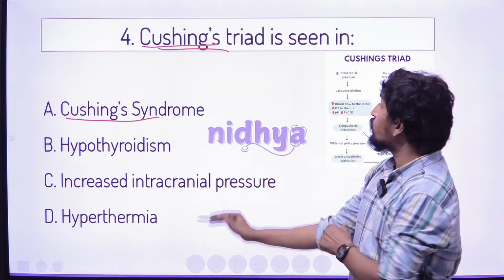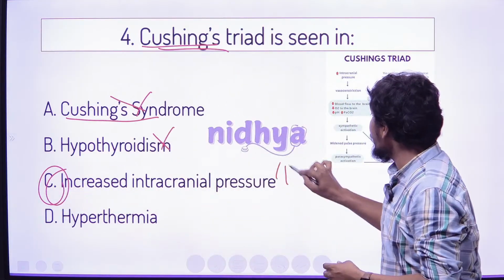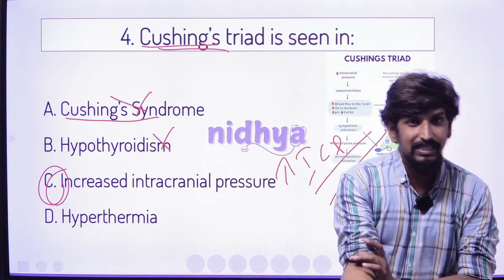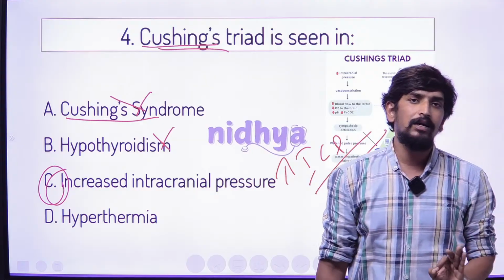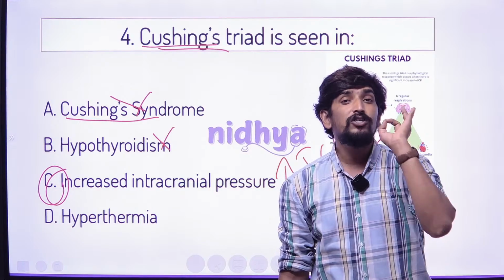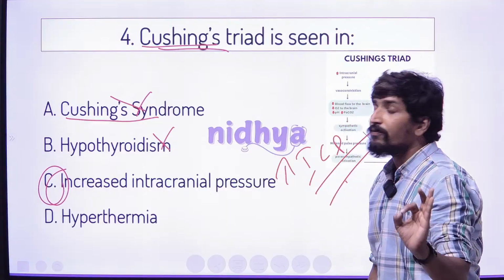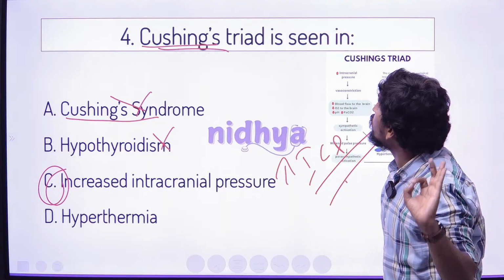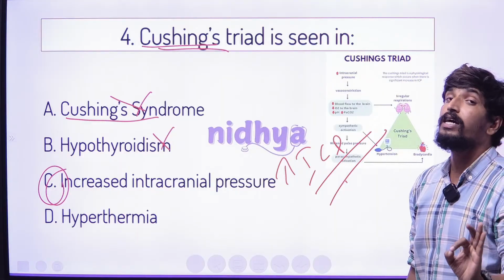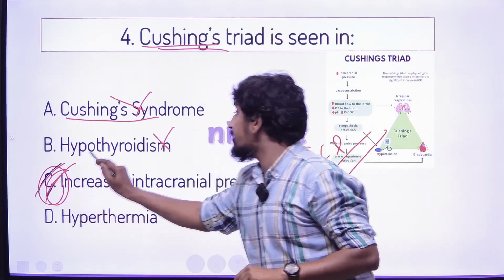This question is Cushing triad, which is related to increased ICP. In competitive exams, they give options that are very similar and confusing, so be careful when attempting the answer. The Cushing triad is seen due to increased intracranial pressure.